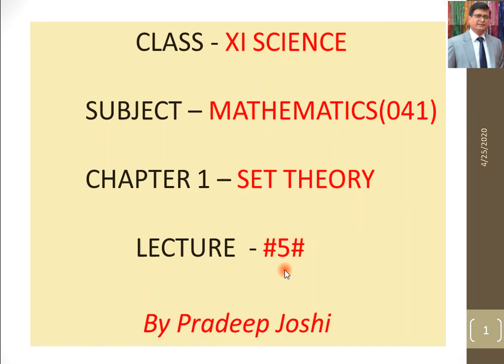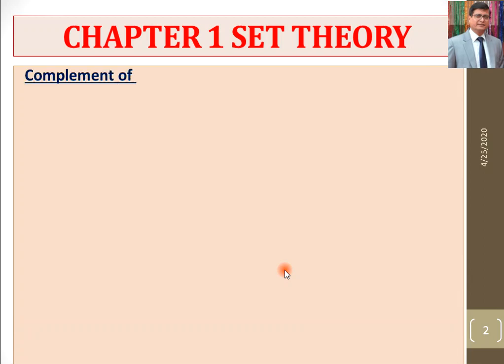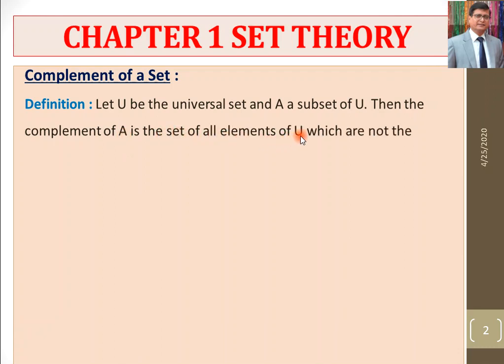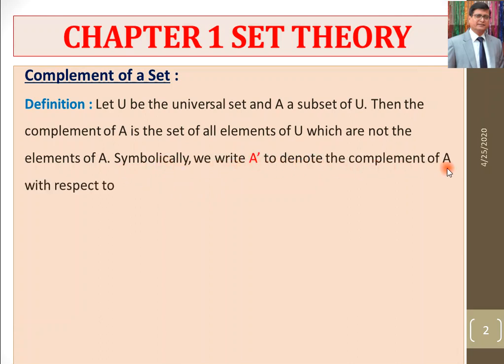So what is the complement of a set? Its definition is: let U be the universal set and A is a subset of the universal set U. Then the complement of A is the set of all elements of U which are not elements of A. Symbolically, we write A dash to denote the complement of A with respect to U. Thus A dash is {x such that x belongs to U and x does not belong to A}. Obviously, A dash is the universal set minus A.